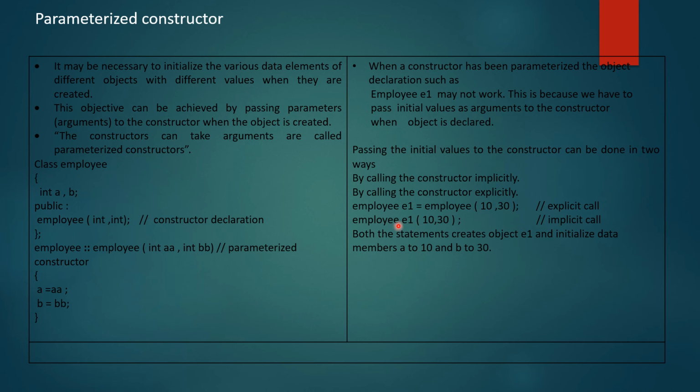How will we see? Employee e1(10,30). So it will automatically call, it will store the value of a as 10 and it will get assigned to the a. It will store the value of b as 30, it will get assigned to the b. But when you want to do the explicit calling, you have to write the class name, then the object name, equal to sign, then employee, and then (10,30). Okay, so the working will be the same, but the declaration, how to create the object in void main, is different.